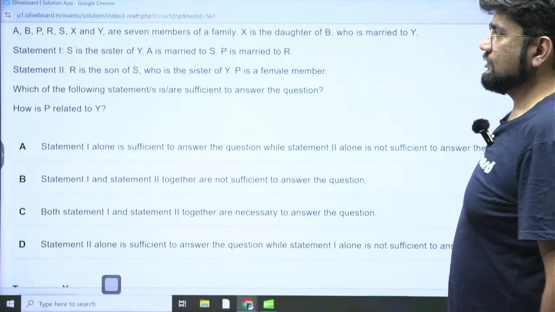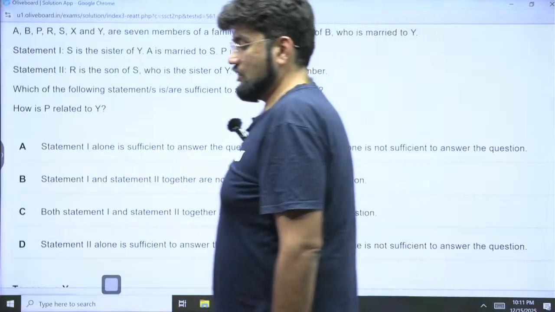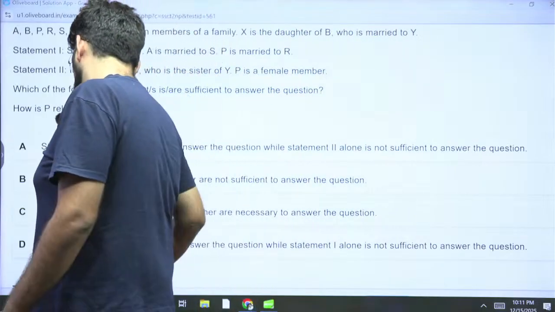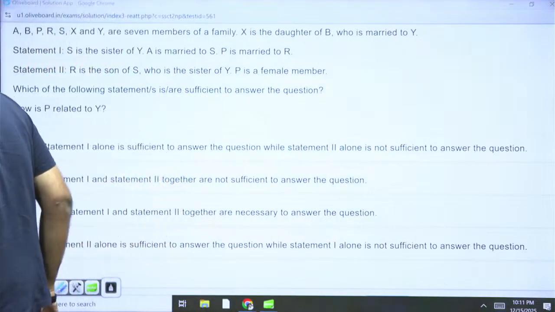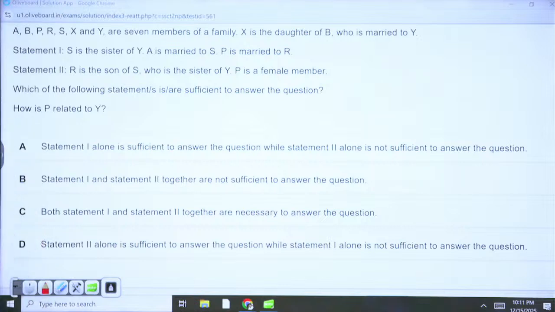Okay. Data sufficiency, one of the primarily very important topics of CGL Tier 2, an expected topic. And it has consistently been a highly taxing topic for a lot of students. Okay, so 7 members of a family. X is the daughter of B who is married to Y. Statements are given. Which of the following is sufficient to answer the question? How is P related to Y? This is the question.